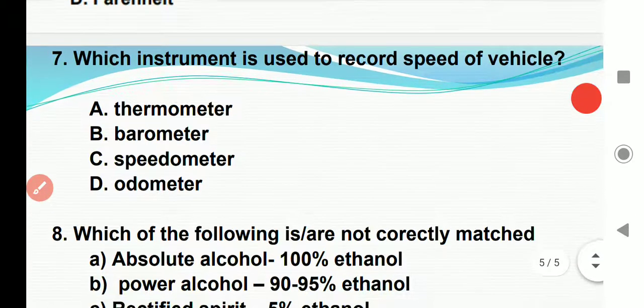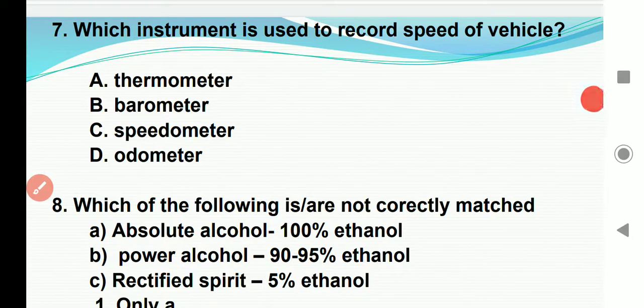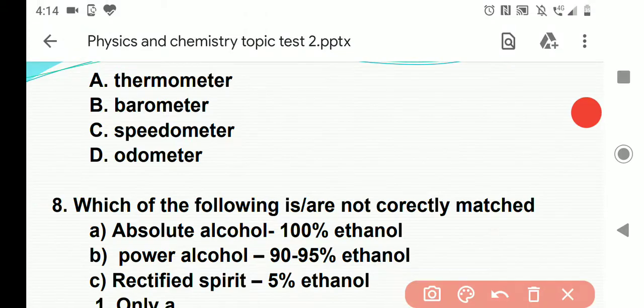Next question. Which instrument is used to record the speed of vehicles? I think all the people know, it is the easiest question. Option A thermometer, option B barometer, option C speedometer, option D odometer. Don't confuse the speedometer and odometer. For the 7th question, the answer is C, speedometer.